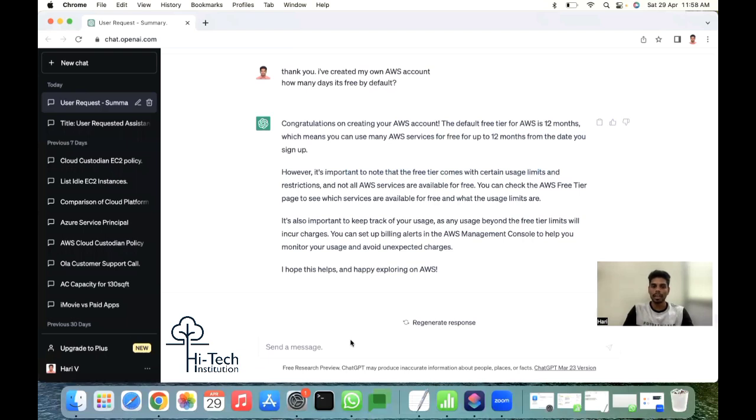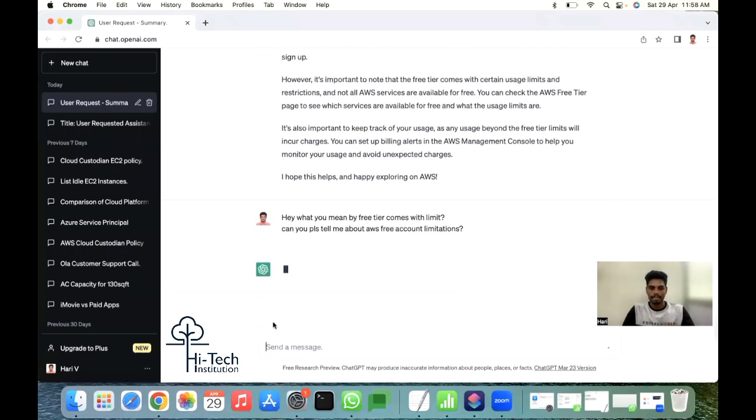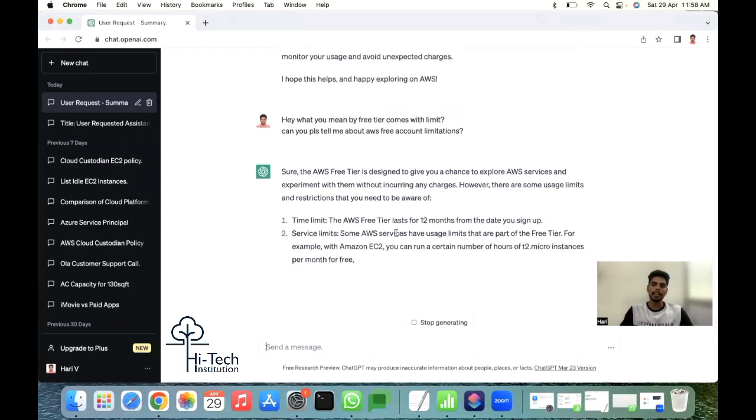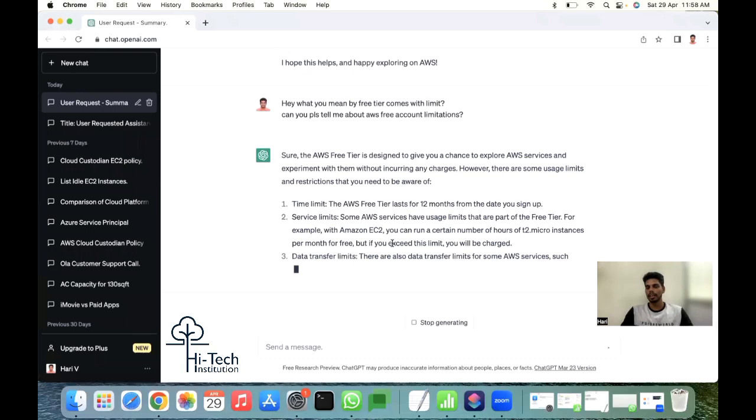So we have a question now. Hey, can you tell me what do you mean by free tier comes with limit? Can you please tell me about AWS free account limitations? Okay, we are asking more questions about it. So this way, the beginners can get to know all the information.